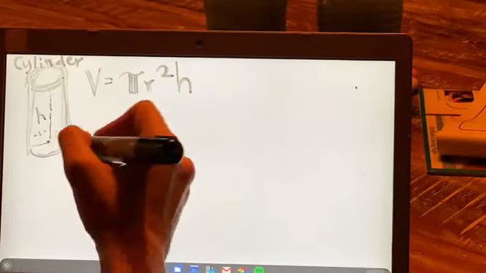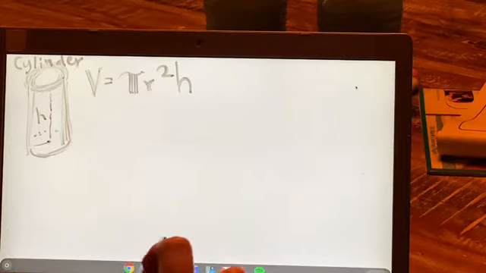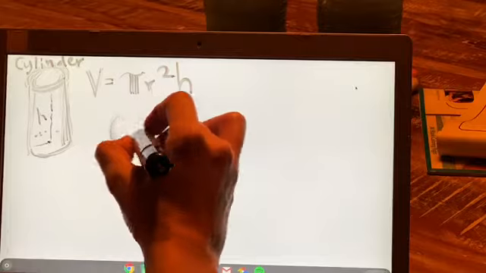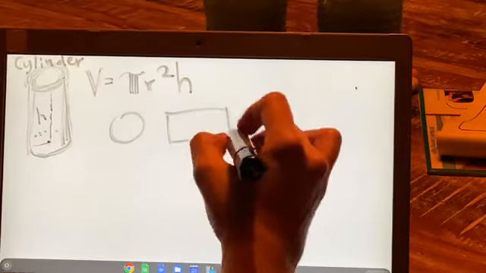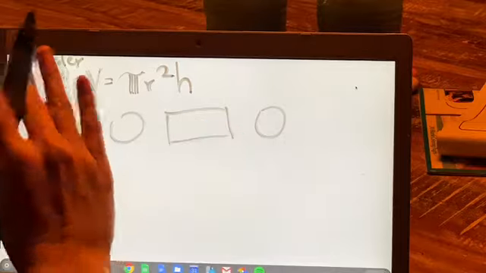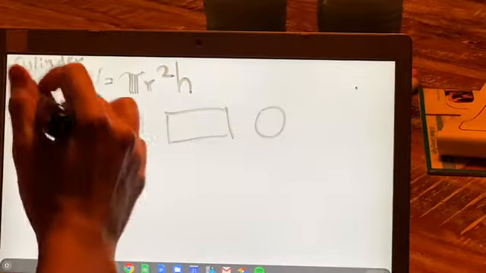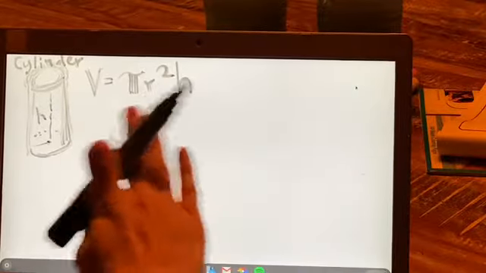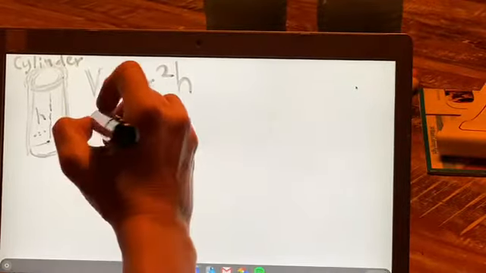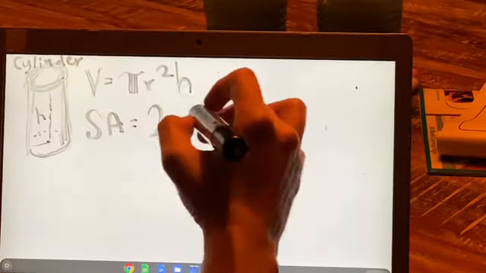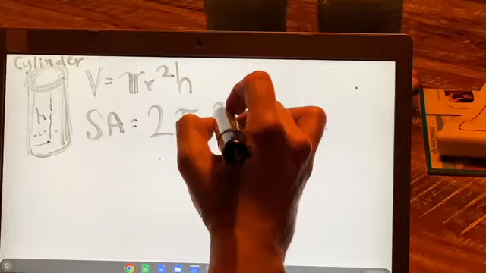But if you guys recall, we also found the surface area of this. And I think you might remember we talked about cutting it apart. So if I cut this up, it would be this circle, and then I would unwrap the middle part to make a rectangle, right? And so with that in mind, the surface area of a cylinder is 2 times pi r squared.